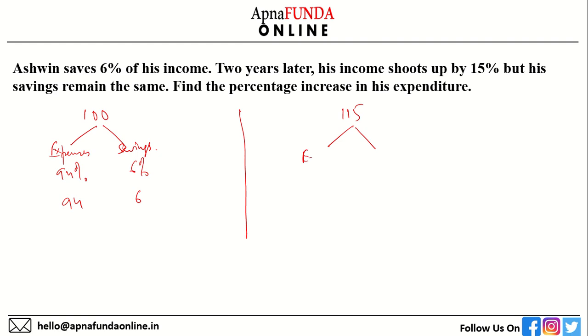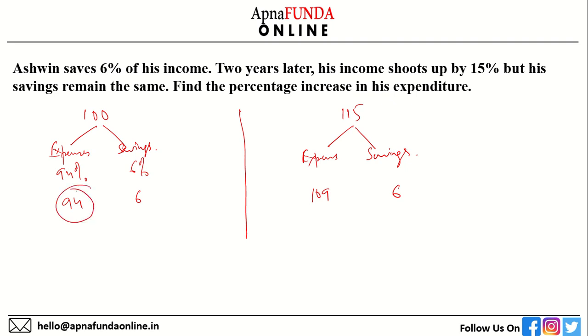Again, there are expenses and savings. His savings remain the same. That means 6. So his expenses have definitely increased. So his expenses are 109.